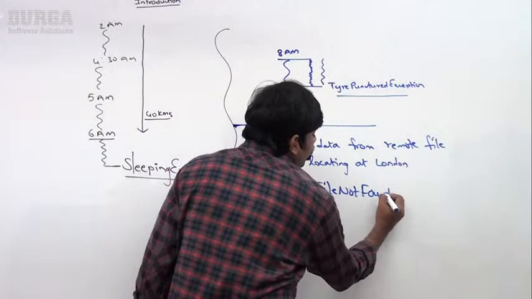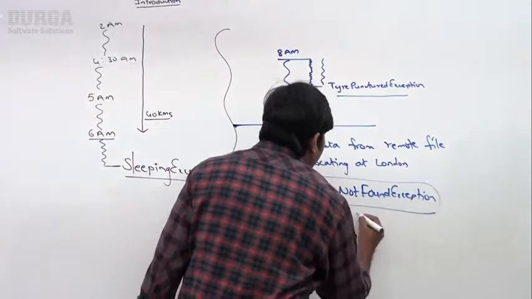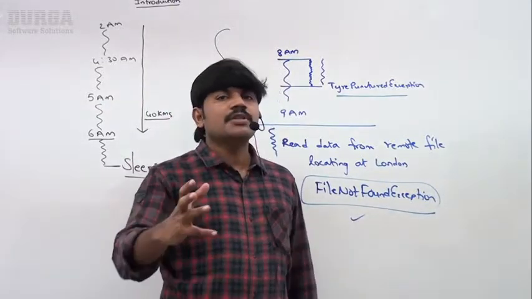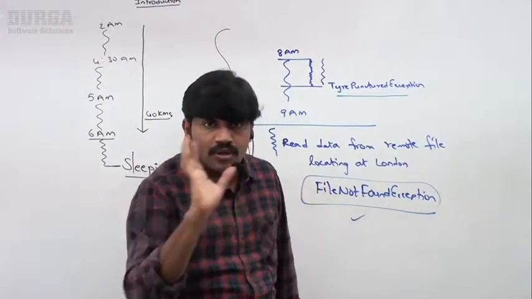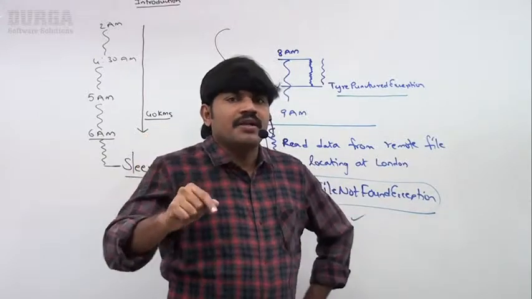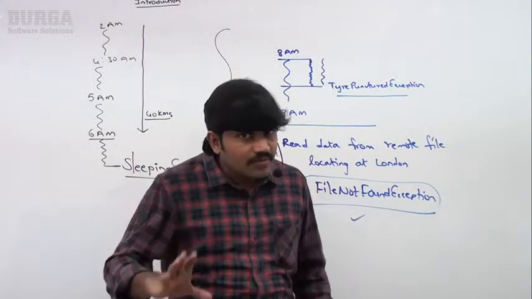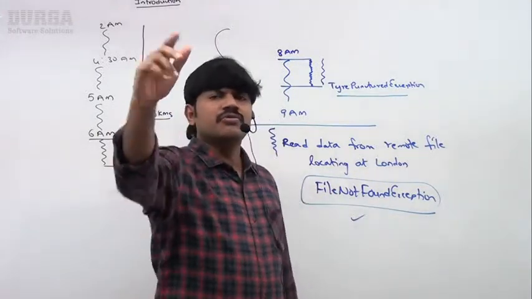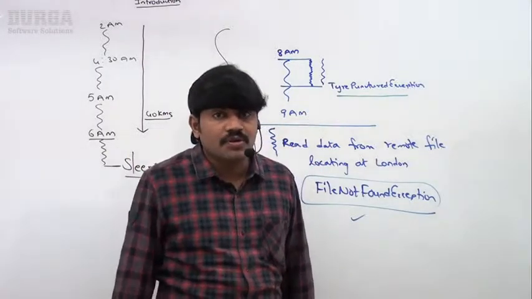What is this one? File not found exception. Remember this. In our program, if something goes wrong which disturbs our normal flow of the program, what is that? Exception. An unwanted, unexpected event that disturbs the normal flow of the program is called an exception.